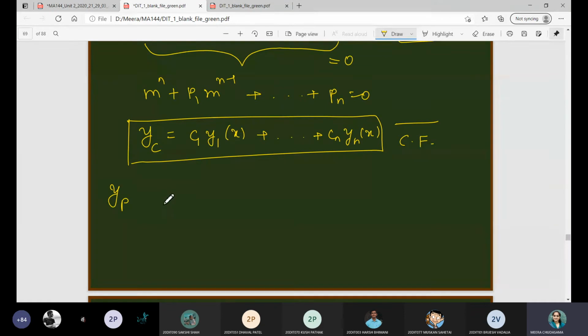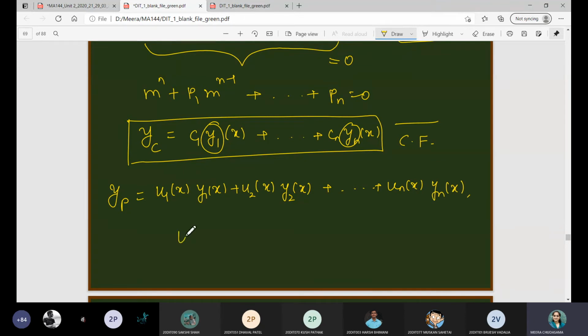So for that, the variation of parameter method will tell you what do you mean by this yp. It will be u1 of x, y1 of x plus u2 of x, y2 of x. y1, y2 क्या है जो आपने कॉम्प्लीमेंट्री फंक्शन में फाइंड आउट किया है. तो in general this is un of x, yn of x.